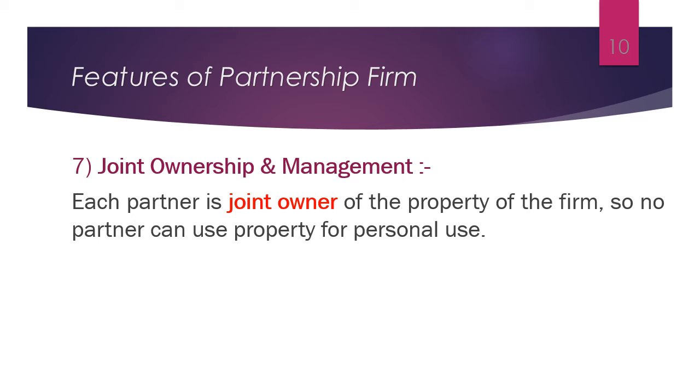Now the property belongs to the partnership firm, and both partners become joint owners of that property. So this is not personal property; it belongs to the partnership firm only. So neither partner A nor B can use that property for personal use.